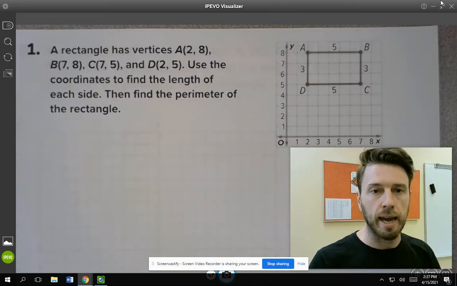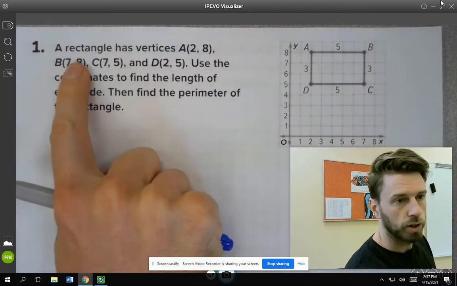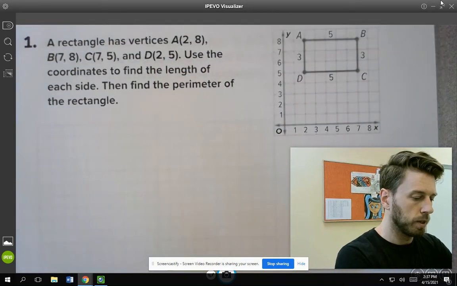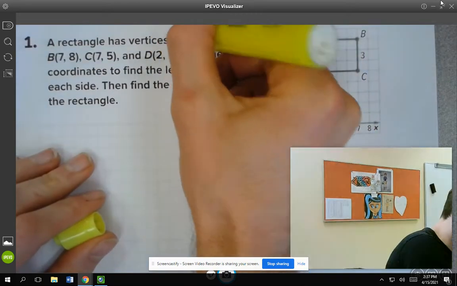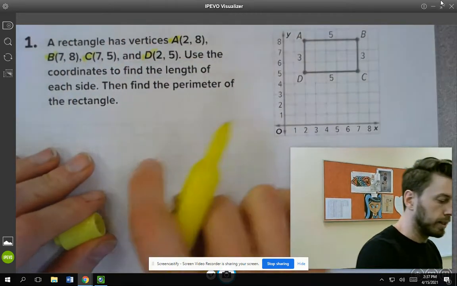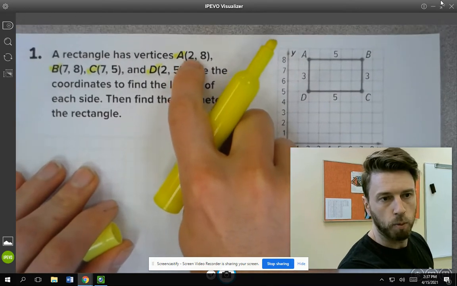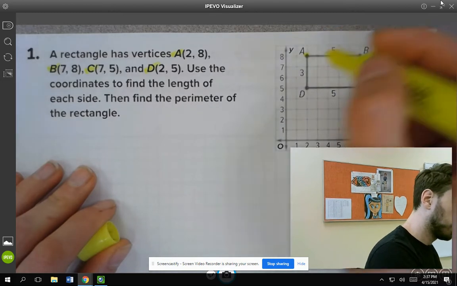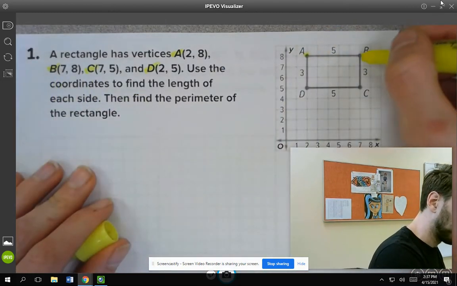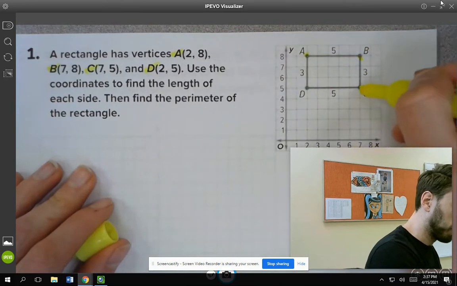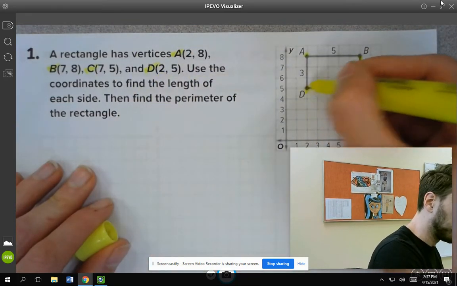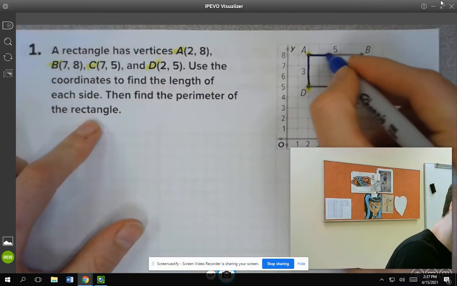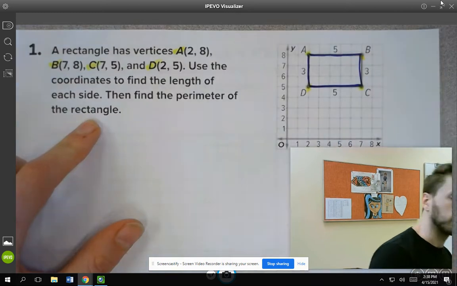I could ask you the perimeter or the area of it. For example, I could tell you that a rectangle has the vertices A, B, C, and D. These points right here, right? Point A, B, C, and D. And then you will graph the points. You go over 2, up 8 to graph point A, right here. And you go over 7, up 8 to graph point B. You go over 7, up 5 to graph point C, and then go over 2, up 5 to graph point D. And then what this does is it creates this rectangle when you get all 4 of those points.